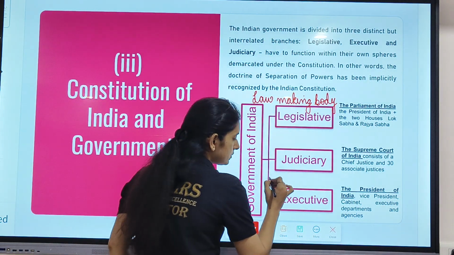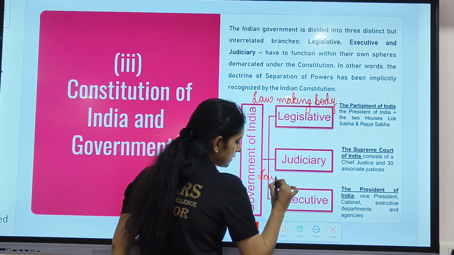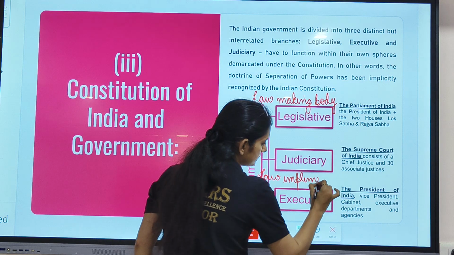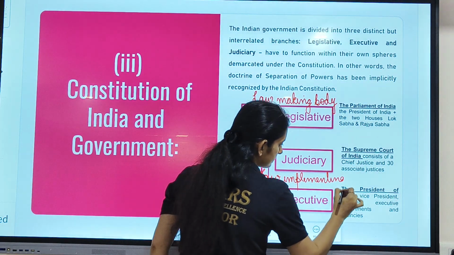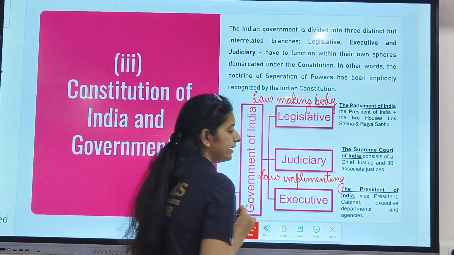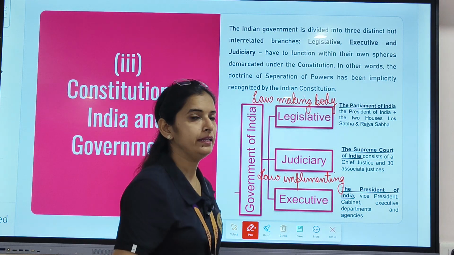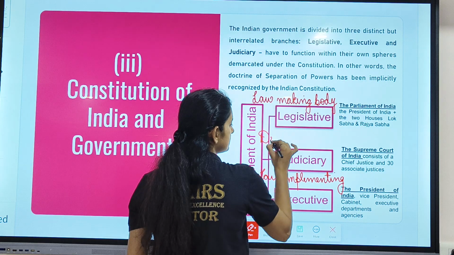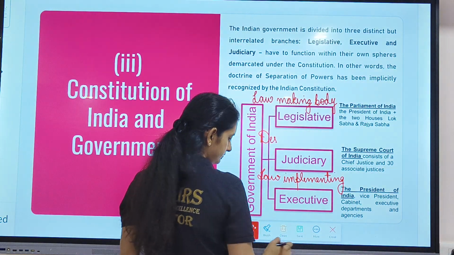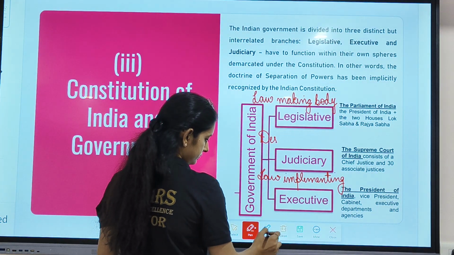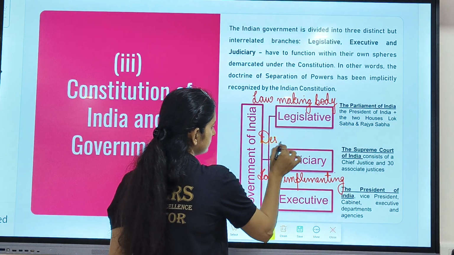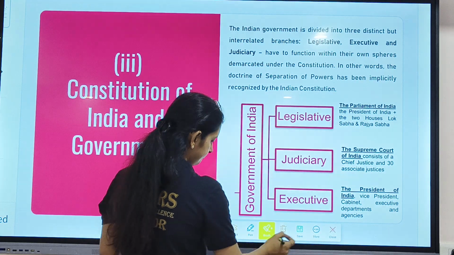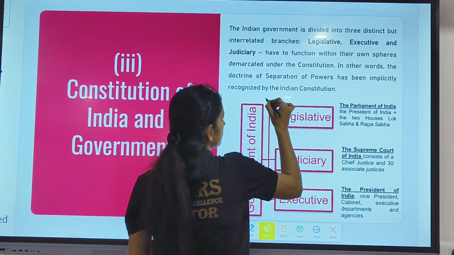What is executive? Executives are the law implementing body. And lastly, judiciary is... Chalo, let's do it once again.